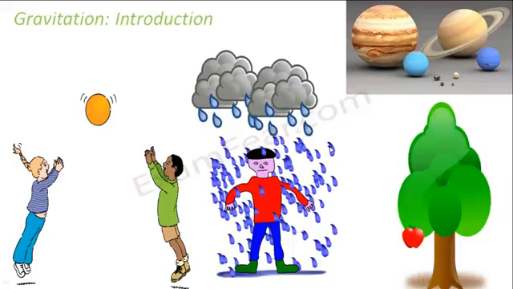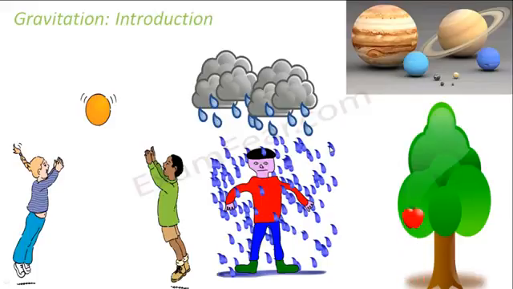Then there is the movement of the planets in the solar system. The Moon revolves around the Earth. Earth itself revolves around the sun. There are so many other planets which keep on moving around the sun. How are all these movements possible? Gravitation plays a role there also. So this attraction by which Earth tends to attract every object towards itself is what is known as gravitation. And this is what we are going to study in this lesson.